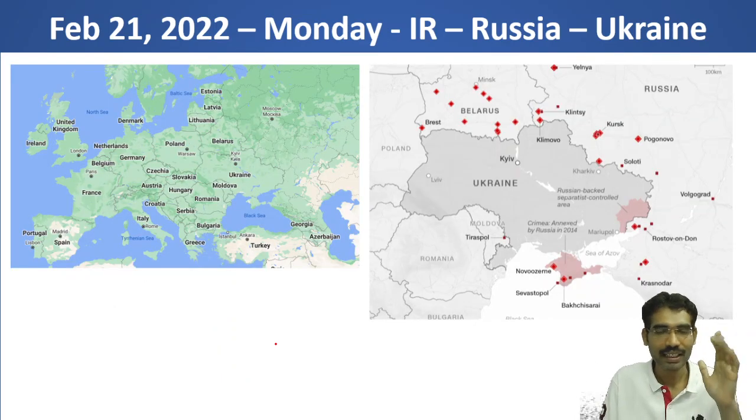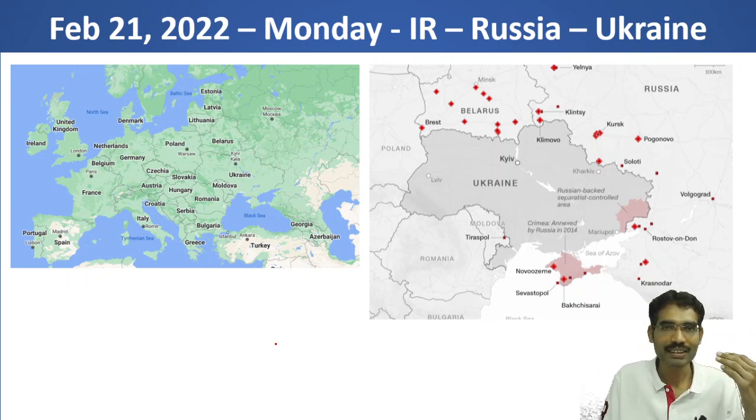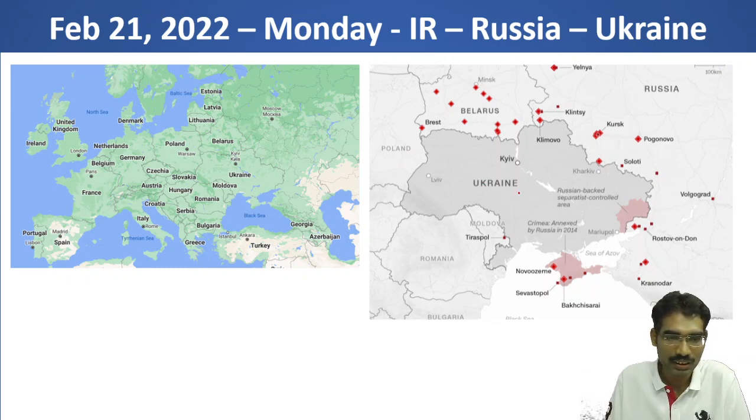So let us see in this context what exactly Russia wants in this particular adventure. Here you can see the map. This is Ukraine. Now there is troop movement on all sides, in the border areas of Ukraine.